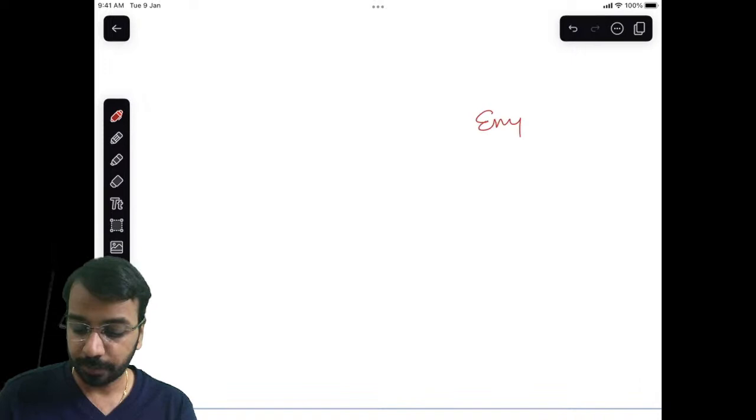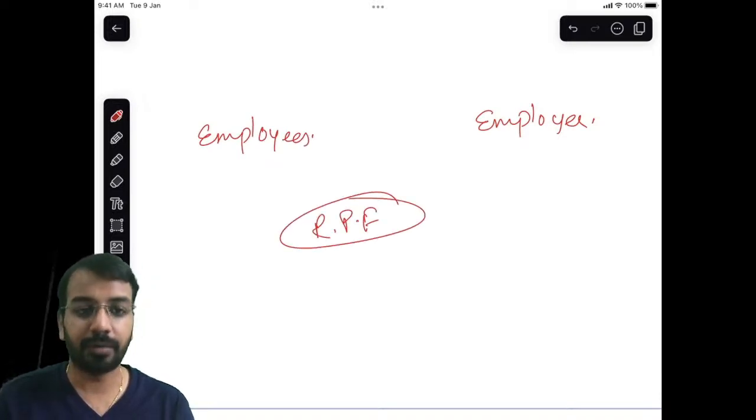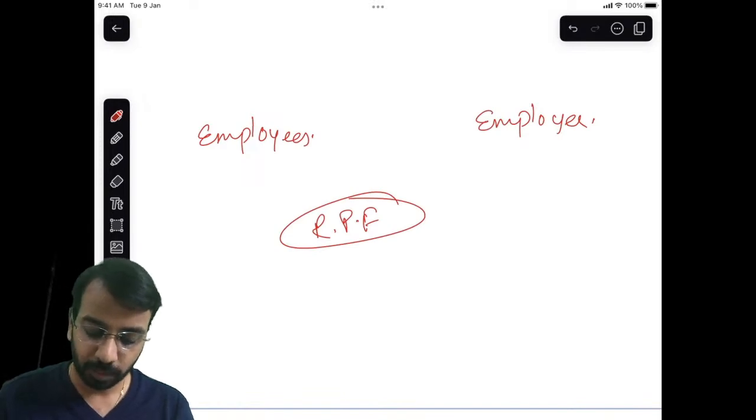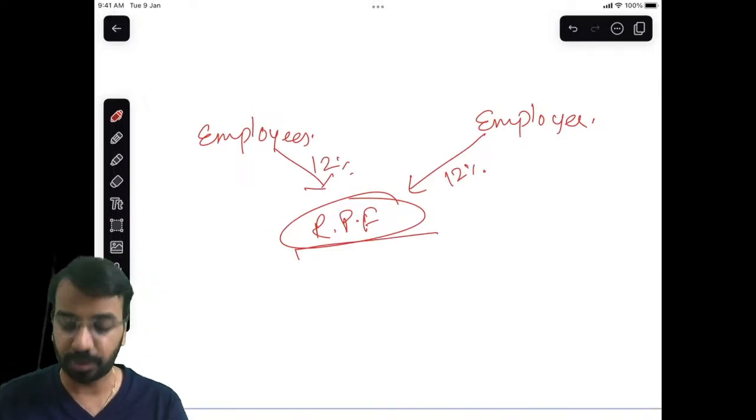There could be an employer, there are employees, and let us say there is a regional provident fund or provident fund authority. Okay. Now, employer contributes 12% of salary. Employees also contribute 12% of salary to this provident fund.